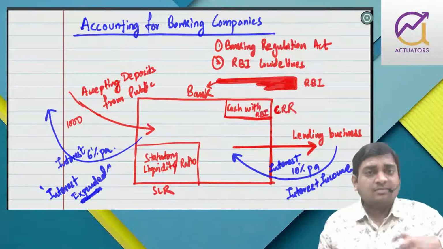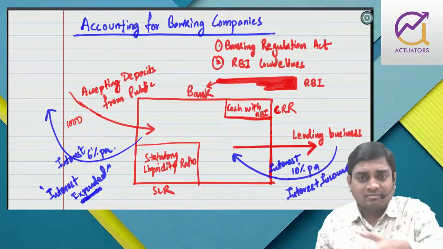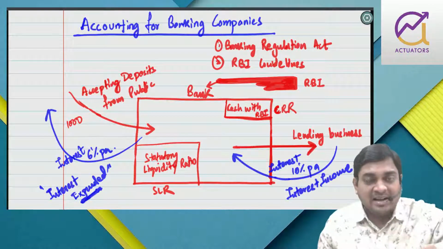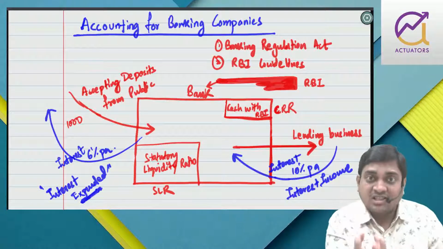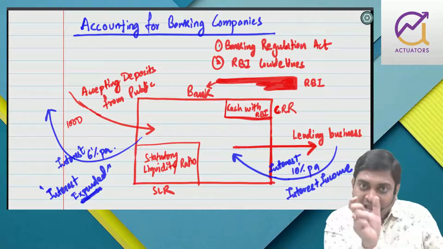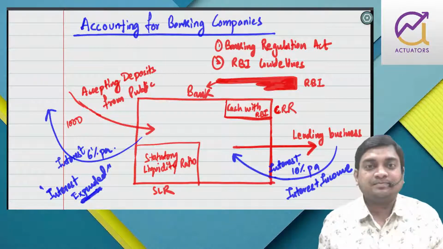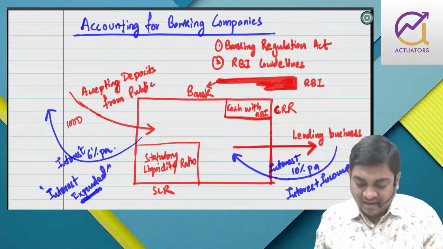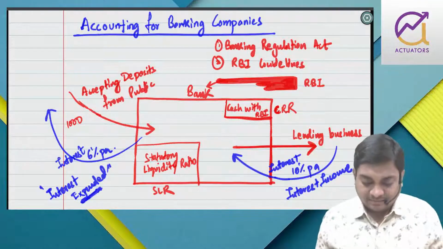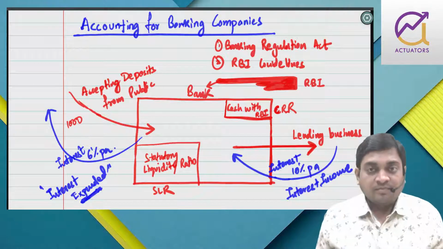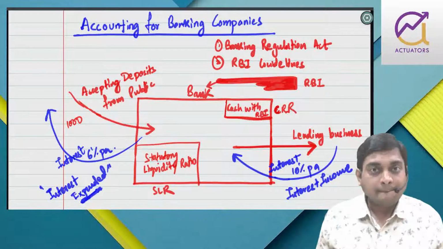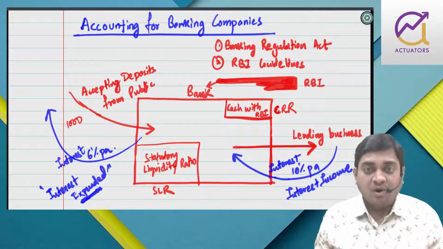So interest income plus other income, commission income, whatever, plus this foreign exchange income, minus interest expended, minus bank's staff salary, bank's rent, advertisements, so basically operating expenses. So that is the operating income of the bank. So interest income plus other income minus interest expended minus operating expenses. Is that fine? So this is how a banking business works.